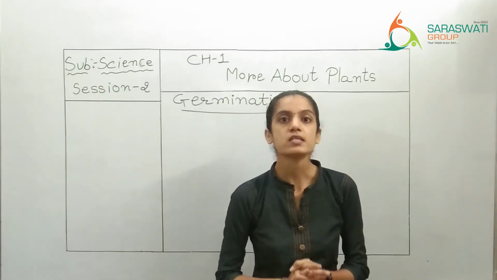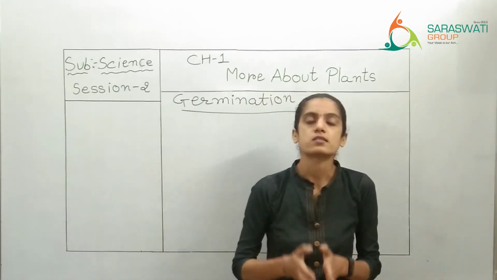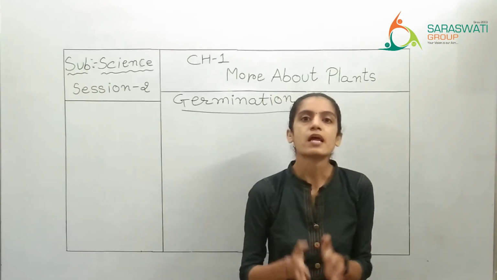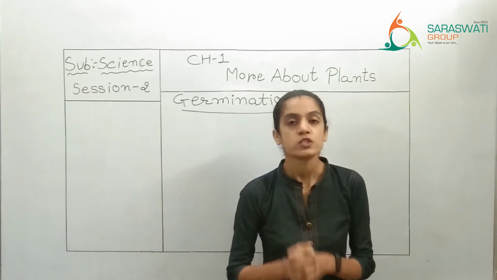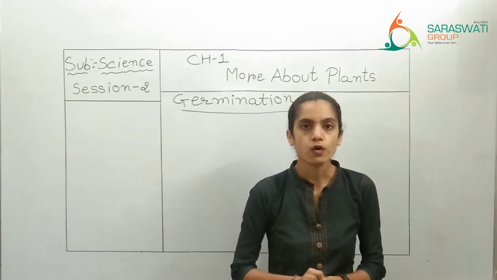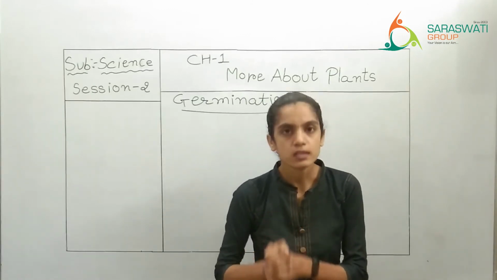No, it is a very long process and it also requires certain things. Which things are that? Before that, understand what is germination. Germination is the process of a seed to grow into a plant with the help of certain things.